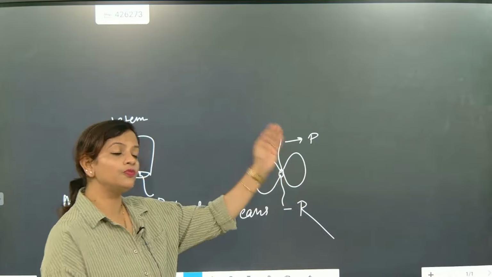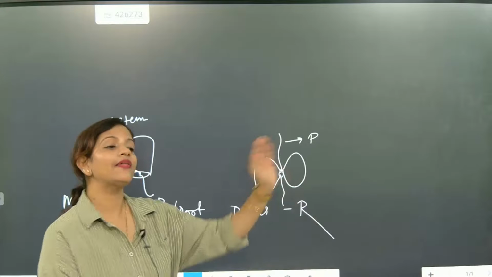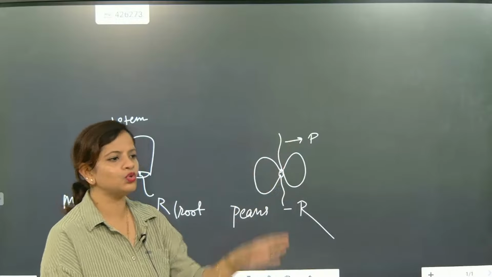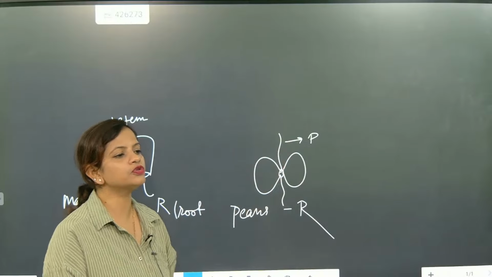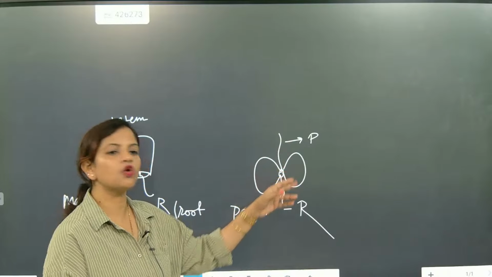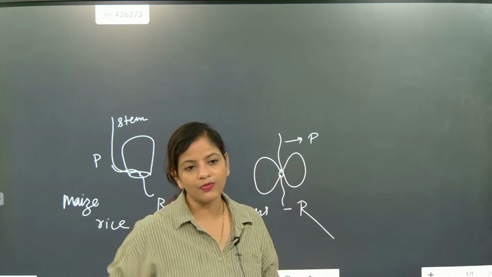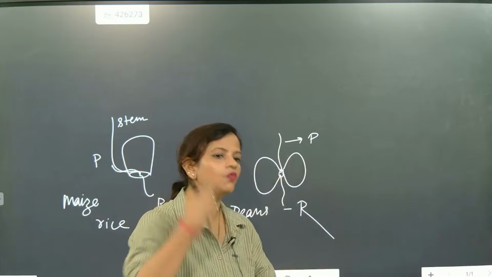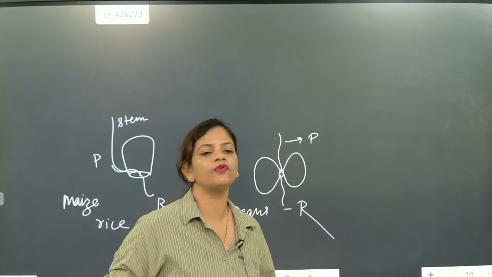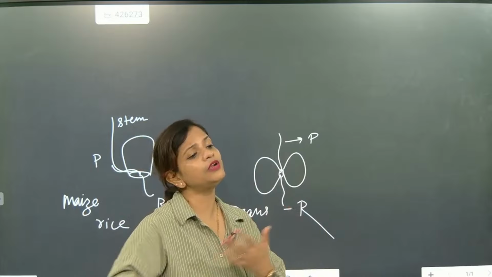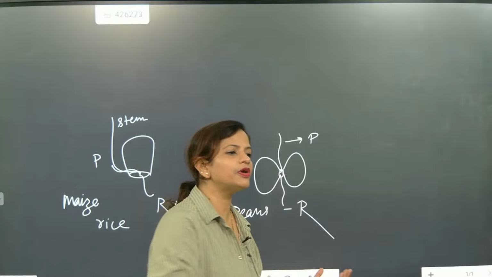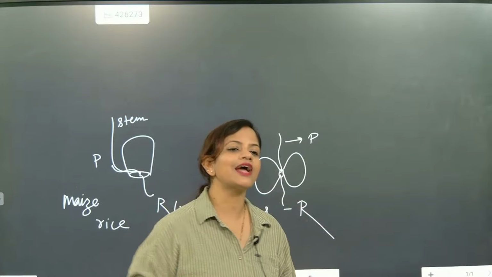So once the plumule grows and starts having leaves and starts doing photosynthesis on its own, then the cotyledon will detach. Once root and plumule formation happen, the root will start taking water and the leaves will start doing photosynthesis. Their energy requirement will be much higher. At that particular moment, cotyledons will detach themselves.